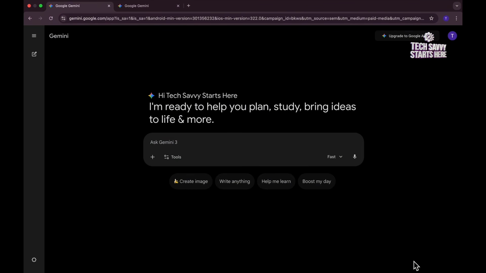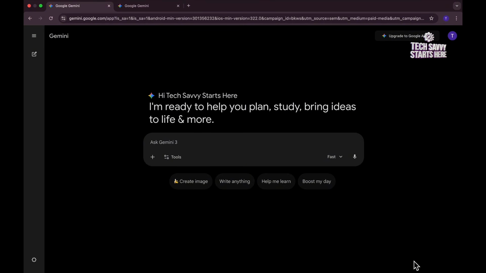Tool number 4 is Gemini. So the Google Gemini is the AI tool that is created by Google, and it's integrated into the Google Workspace for paid plans. So if you already are used to the Google ecosystem, Gmail, Docs, Sheets, and you use that for work, and you have a paid plan, Gemini is a really great place for you to live in. It can help you do multimodal tasks, using text and images combined. It can create YouTube video summaries for you, and you can quickly do Google searches and get AI summaries, like you will see when you browse with Google Chrome.